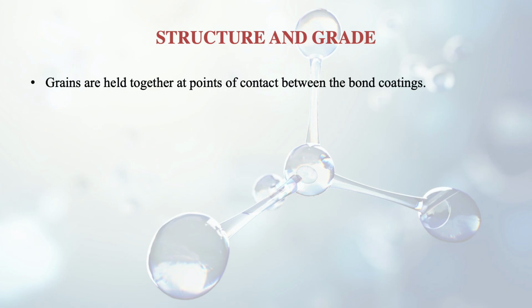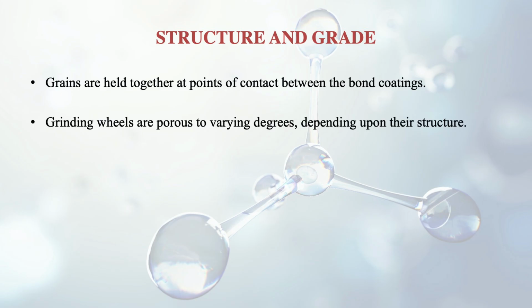So, further discussion on structure and grade. Grains are held together at points of contact between the bond coatings. And grinding wheels are porous to varying degrees depending upon their structure. So porosity will come in.